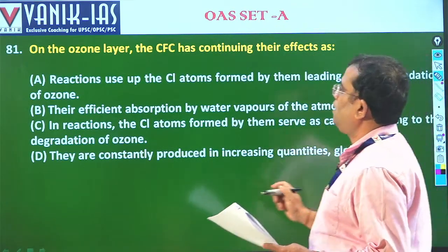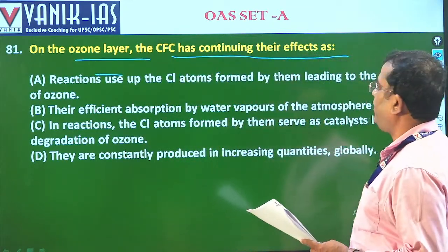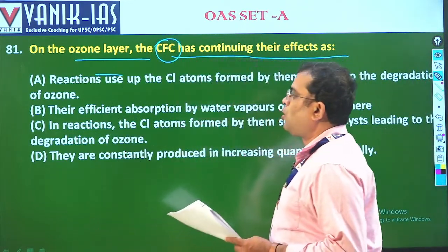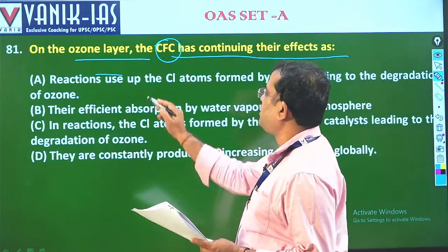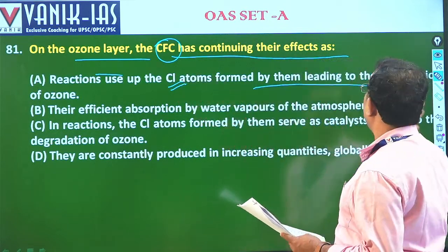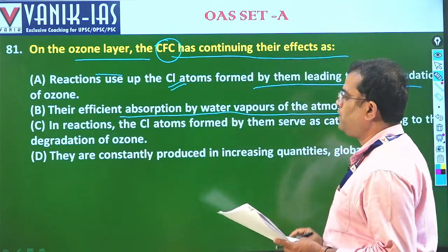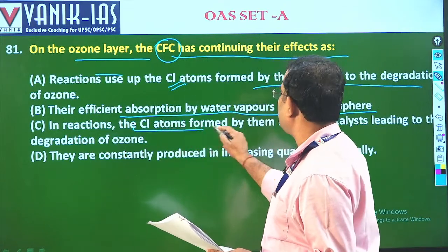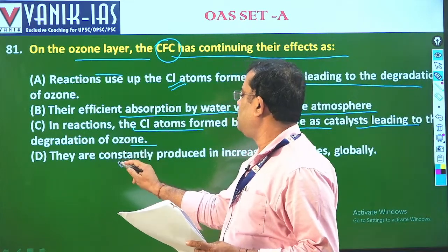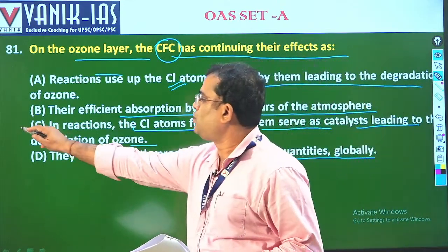On the ozone layer, the effects of CFC. CFC means chlorofluorocarbon. First you have to know the chlorofluorocarbon. Chlorine atoms, Cl stands for chlorine, formed by them serve as the catalyst leading to the degradation of ozone. They are constantly produced in increasing quantities globally. So here your perfect answer is C.